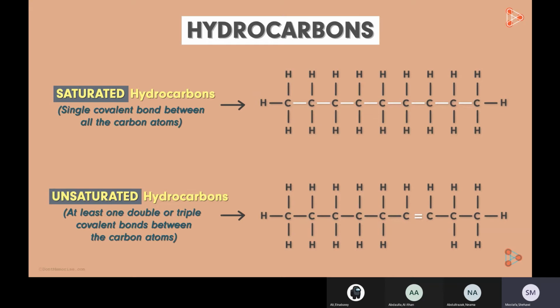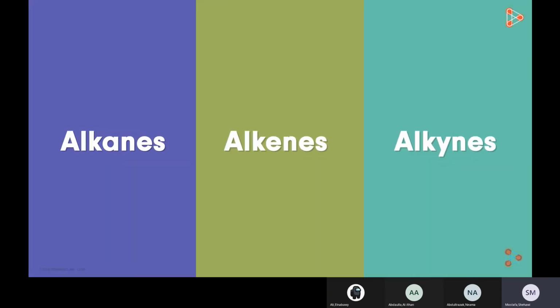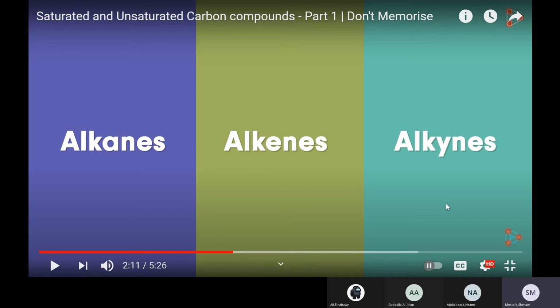Now, in order to simplify our understanding and to study these hydrocarbons in detail, we divide these into three major categories. These are called the alkanes, alkenes, and the alkynes. So these are the types of hydrocarbons. Alkanes, totally saturated. Alkenes, containing a double covalent bond, and alkynes contain a triple covalent bond. Let's understand each type in detail.